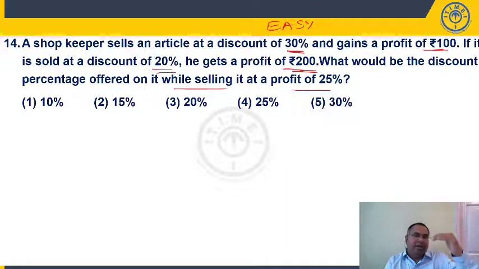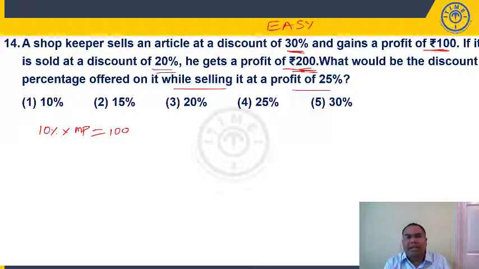When you're giving discount percentage, when you're reducing it by 10%, now I am having a profit here 100 rupees, I am getting 200 rupees. We are getting a profit of how much more? 100 more. We are getting profit of 100 more means we are selling for 100 rupees more. That means 10 percentage, if you are reducing from MP, that is equal to you are increasing here by 100. So 10% of MP is 100. I can say market price will be 1000.